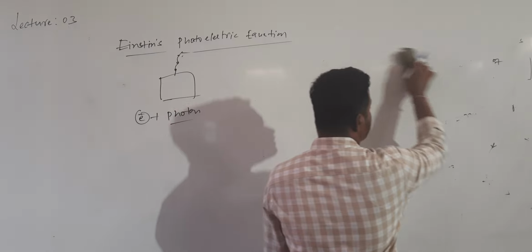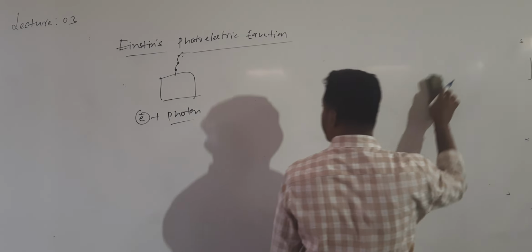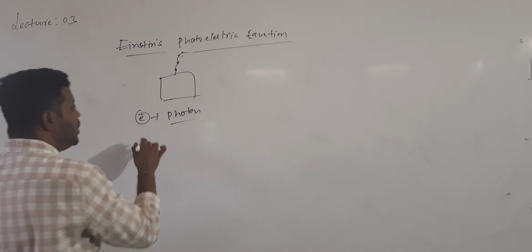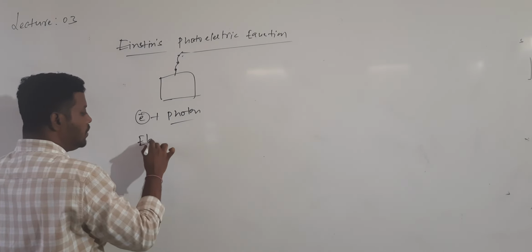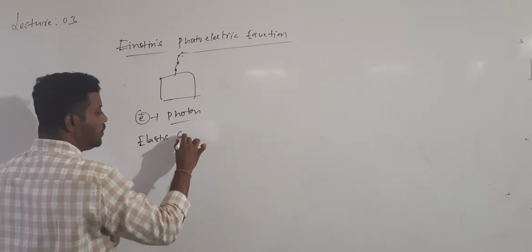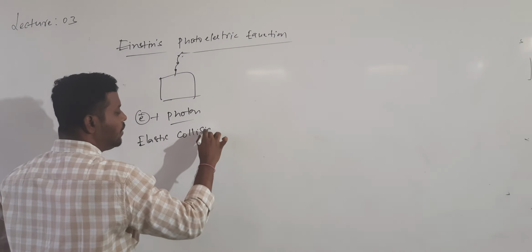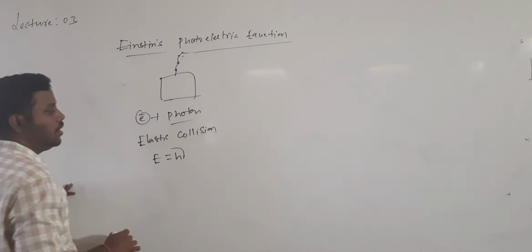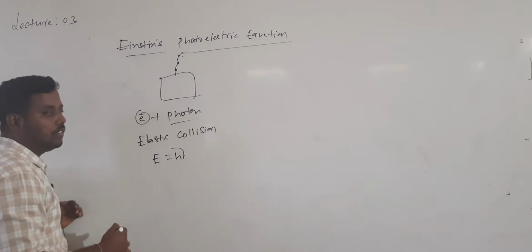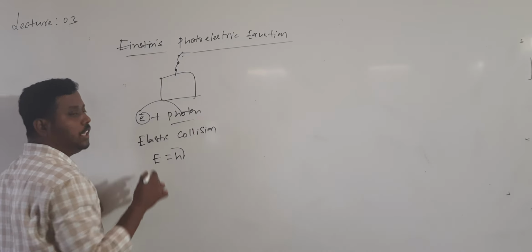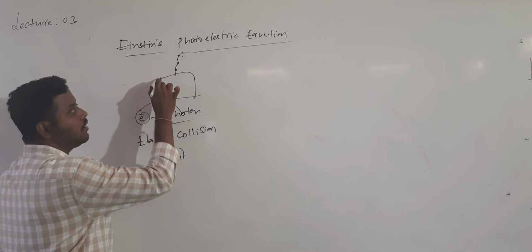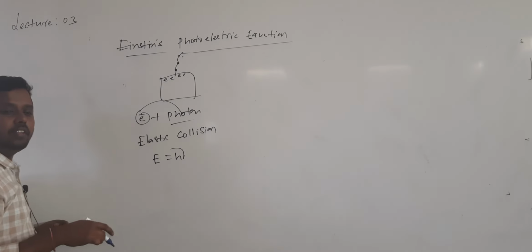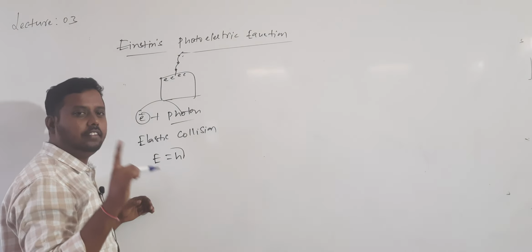Now according to Einstein's theory, whenever radiation is incident on the metal surface, a collision will occur. Which type of collision? Elastic collision. So what are photons carrying? Photons are nothing but energy. What is the photon's energy? h mu. During this elastic collision, the energy of the photon is given to an electron. Which electron? The electron which is there on the surface.